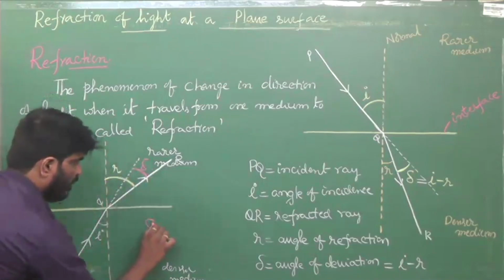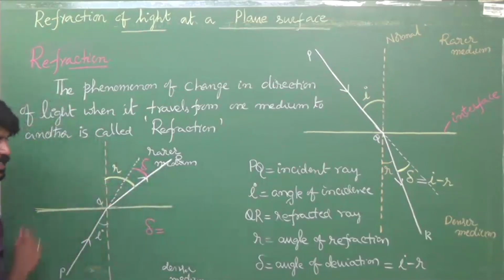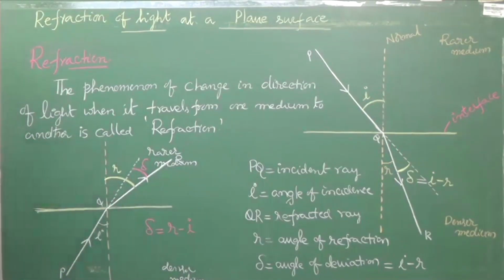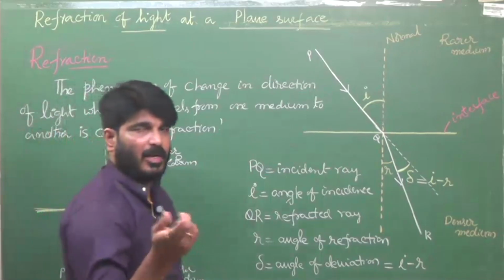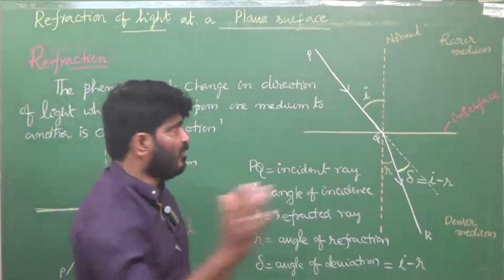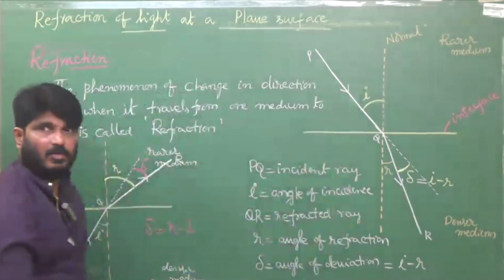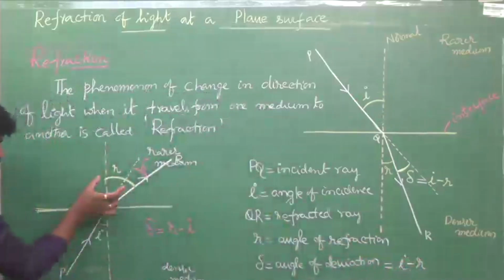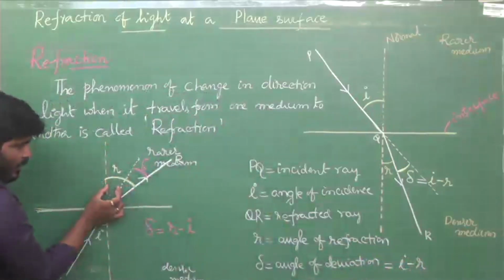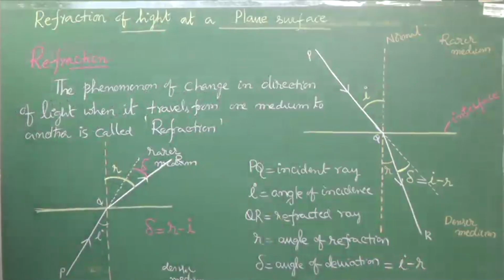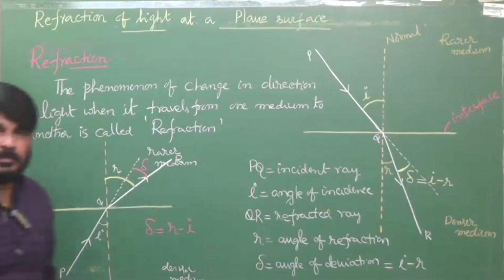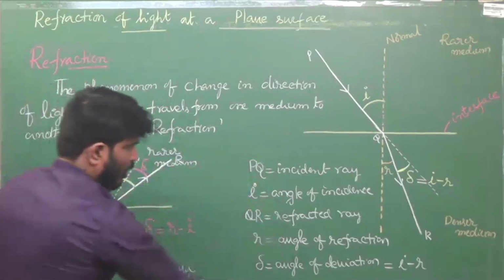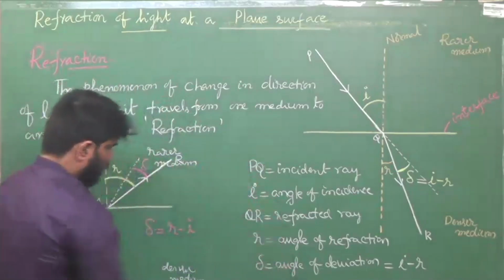So here the angle of deviation is equal to, which one is greater here? R. So R minus I. Sometimes you can get this question for 1 mark: what is the angle of deviation when light travels from rarer to denser or denser to rarer? You should be very careful. This is I minus R, here it is R minus I, because this is R, this is I. So this is about refraction, some important points. Angle of deviation is important. Try to remember that.